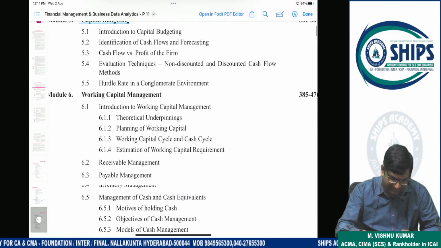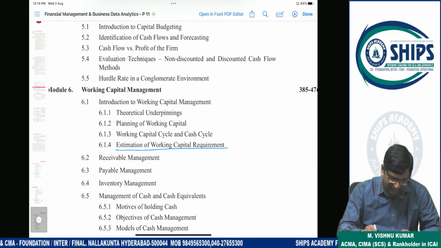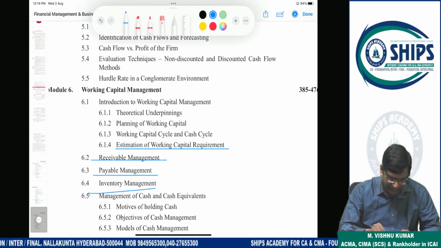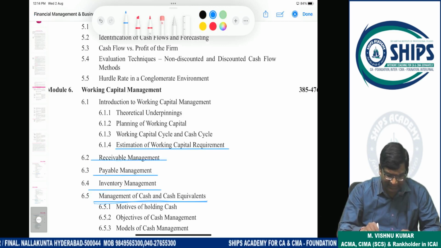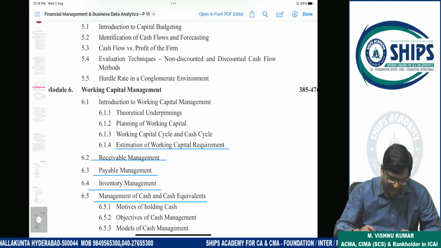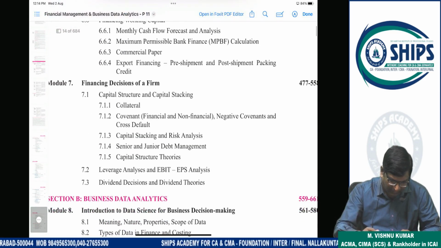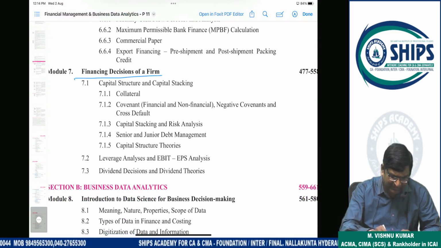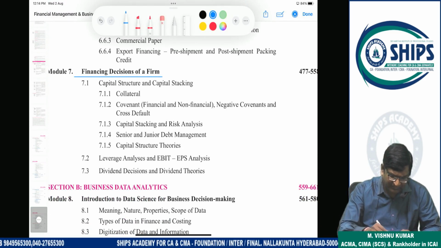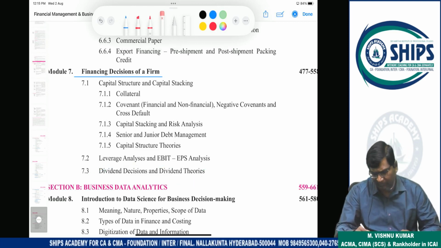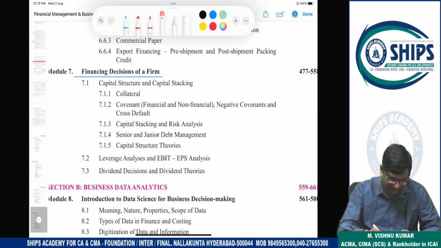Working capital management. So estimation of working capital, receivable management, payable management, inventory management, cash management. So these topics are there. Then financial decisions. Actually, dividend decision should be separate, so the institute has mixed dividend decision here only. Okay, no problem. But dividend decision is a separate decision.